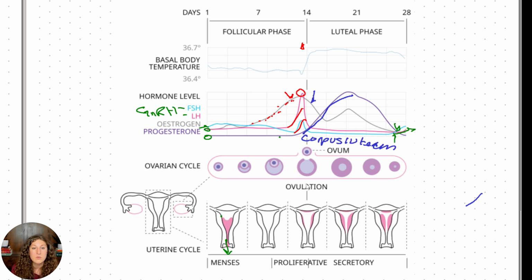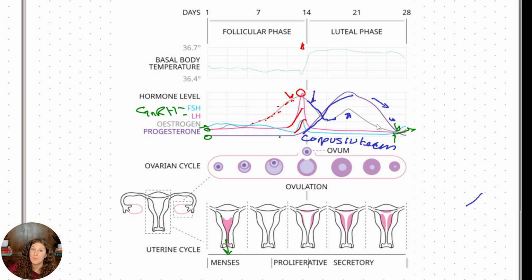Meanwhile, because we don't have a follicle anymore, our estrogen levels are kind of falling off. Some of the estrogen is still being produced by the corpus luteum, those granulosa cells, so we still have a leveling off here. But in general, it's the progesterone from our corpus luteum that's preventing multiple ovulation. And as we go through, the corpus luteum kind of runs out, right? It slows down that progesterone production.